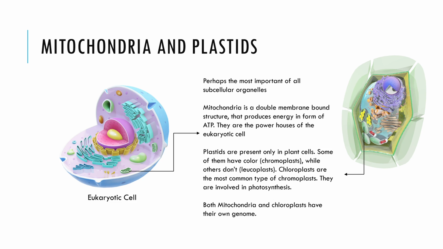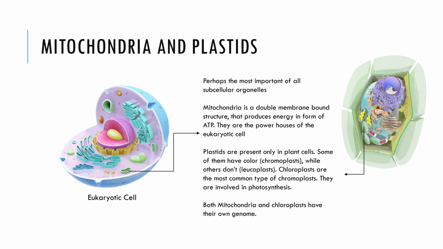And of course, you must all have heard about the chloroplast, the green pigmented plastids of plant cells, which is the center of photosynthesis. There are also other less common pigmented plastids and colorless plastids called leucoplasts. It is not a stretch to say that without mitochondria and chloroplasts, advanced life on Earth wouldn't be possible. By the way, did you know that both these organelles have their own genetic material and protein synthesis capacities? That's a very interesting factoid.